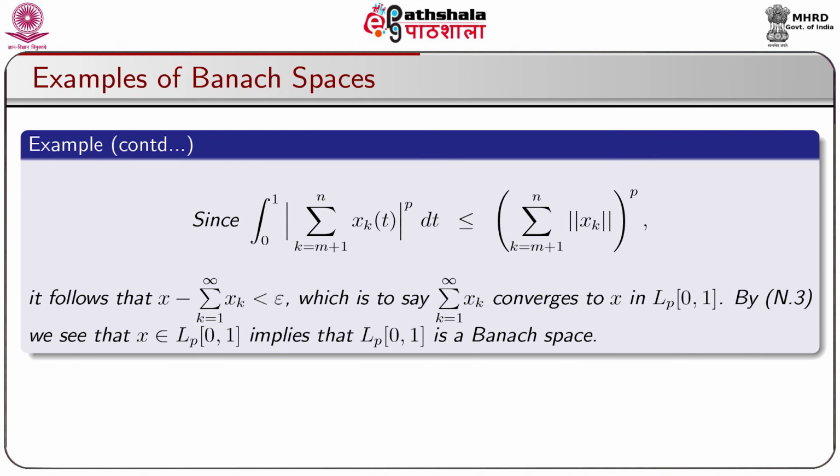Since integration 0 to 1 modulus of sigma k equal to m plus 1 to n xk(t) to the power p dt is less or equal to sigma k equal to m plus 1 to n norm of xk to the power p, it follows that the norm of x minus sigma k equal to 1 to infinity xk is less than epsilon, which is to say that sigma k equal to 1 to infinity xk converges to x in capital Lp[0,1]. By norm axiom 3, we see that x belongs to Lp[0,1], which implies that Lp[0,1] is a Banach space.